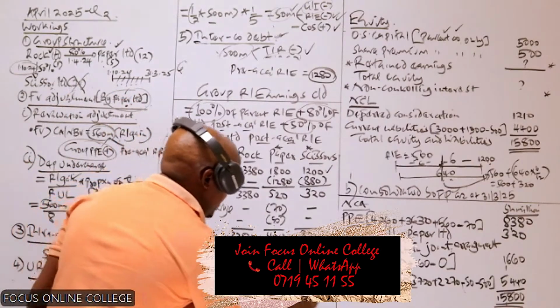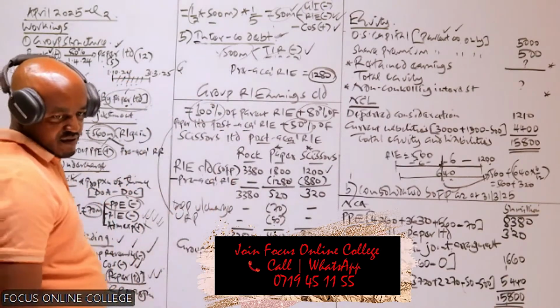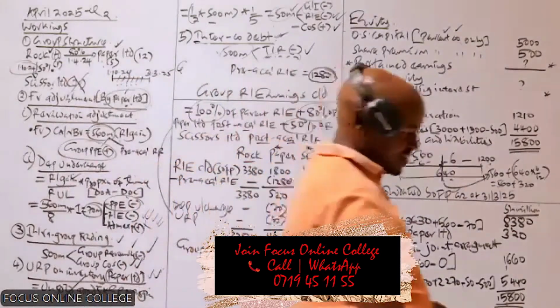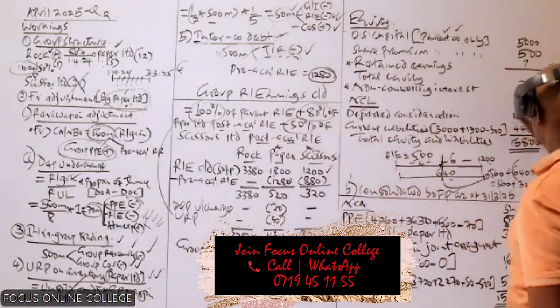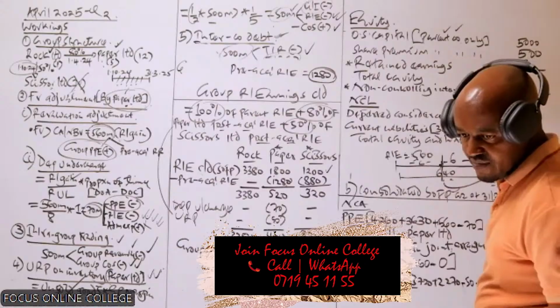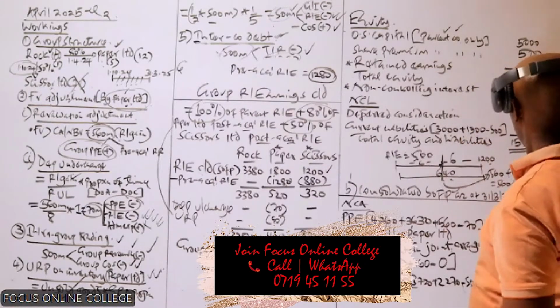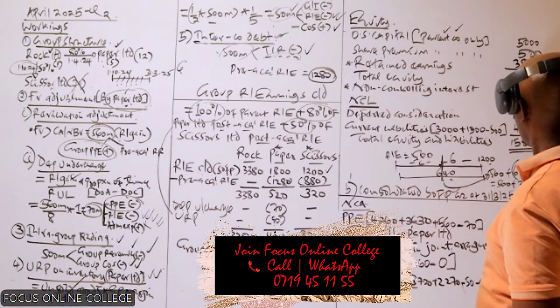And then we add these two. We add those three values. That will give us the group retained earnings. The group retained earnings, I'm told, will give us 3860.